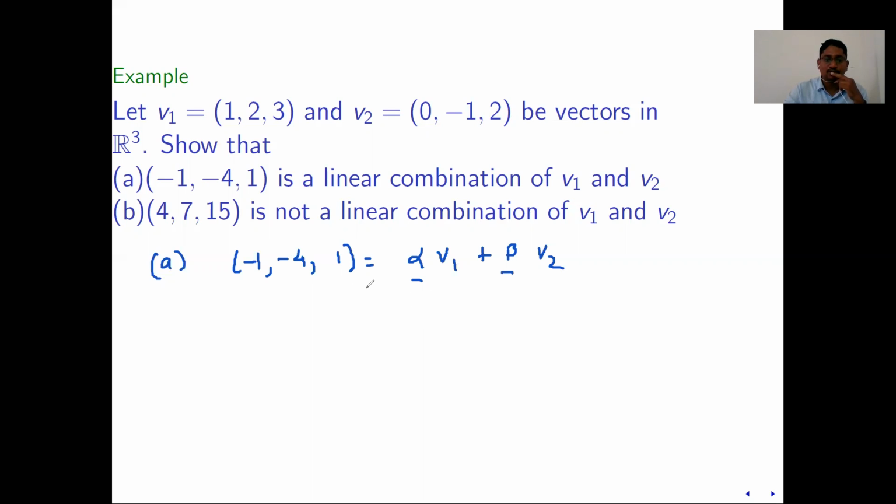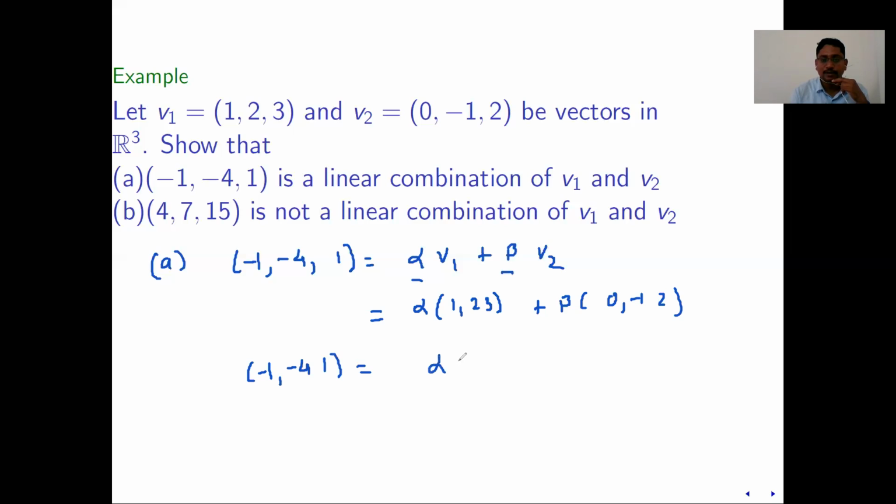So the first one is a linear combination, so we can solve it. How is the first one a linear combination? Alpha times V1, where V1 is 1, 2, 3, plus beta times V2, which is 0, minus 1, 2, equals the vector minus 1, minus 4, 1.